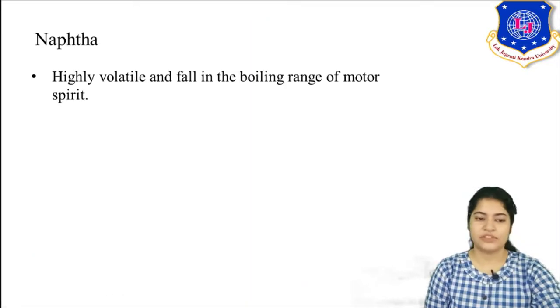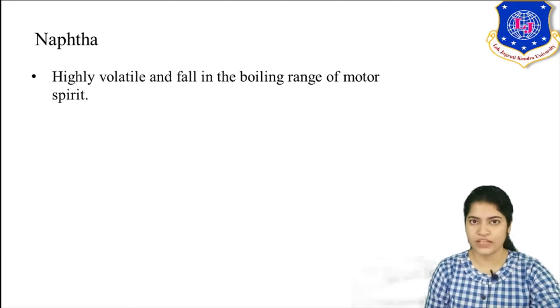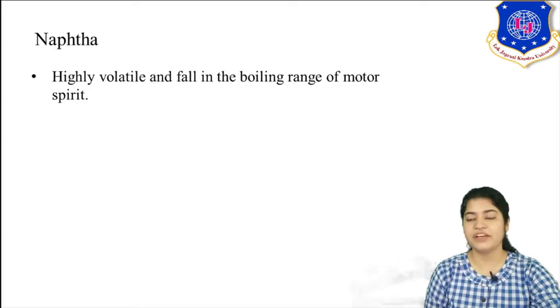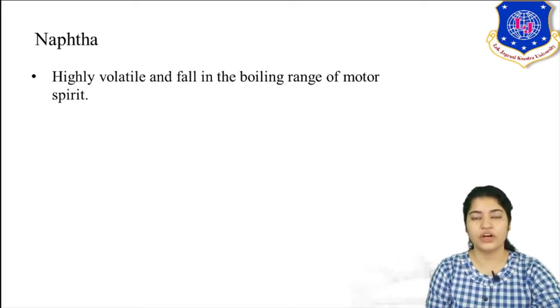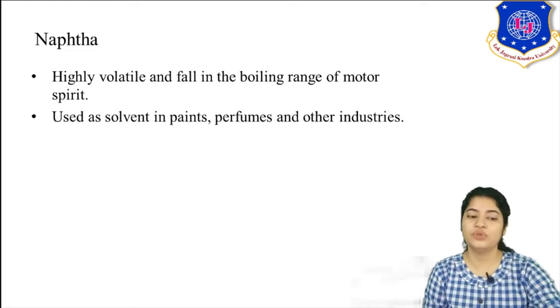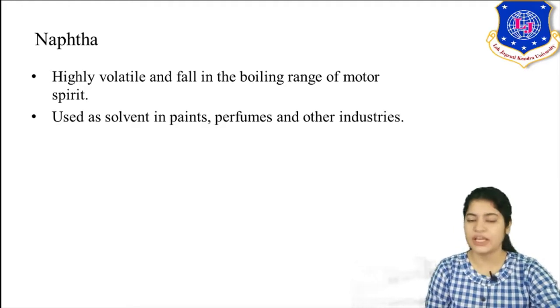So what is naphtha? First of all, it is a very highly volatile component and it falls in the boiling range of motor spirit. Here, gasoline is also called motor spirit. In a few lectures ahead we studied about straight run gasoline. It is the lightest form of naphtha, which cannot be used directly as a fuel because it is a property of paraffins that the flame propagation is very high. They are not able to ignite or combust in a controlled environment. Now what is the use of naphtha here? It is mainly used as a solvent in paints, perfumes and other industries.